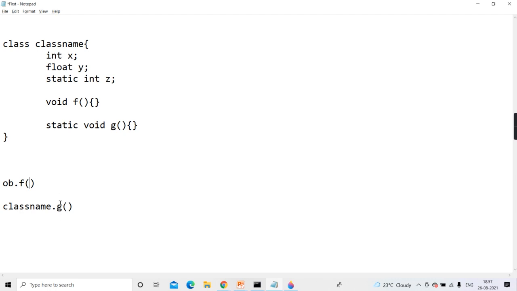Can anyone tell me? Why does this g not have access to the instance data? Why can it only access static data? Because the object is not created. Yes, very good. The object is not created, which means to call it there is no need to create an object. You can call it directly by the class name dot.